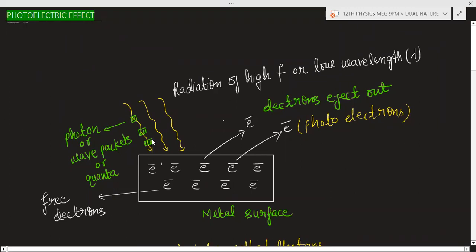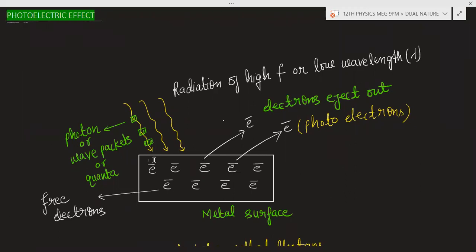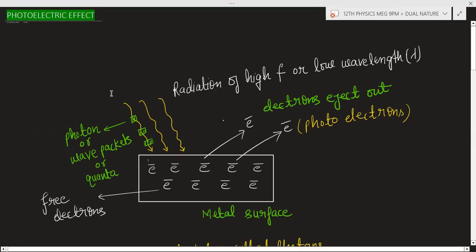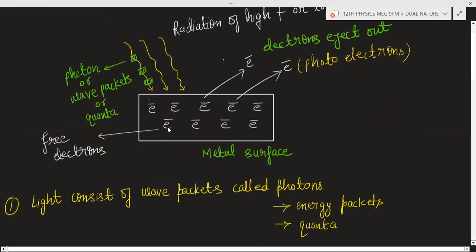Elastic collision means the initial momentum of the electron and the photon, and the final momentum of the electrons and the photons, is the same. Means the momentum is constant as well as the kinetic energy will remain constant.